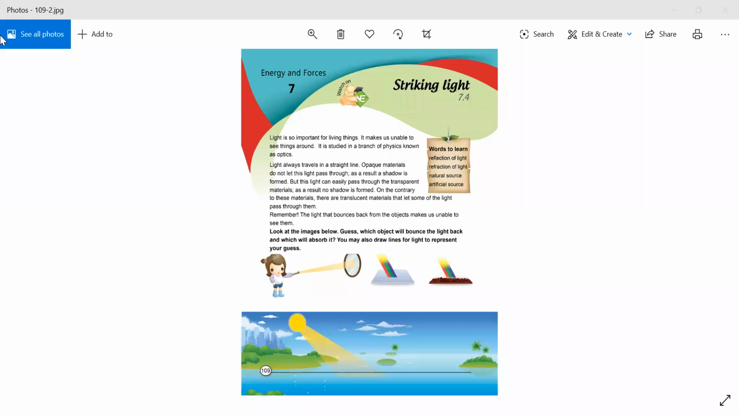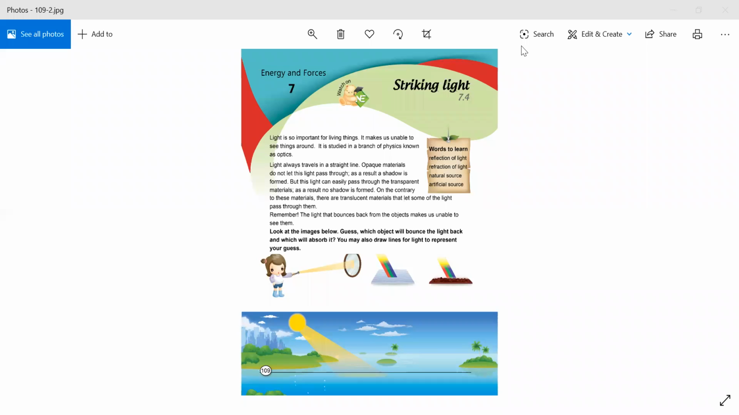Today we are going to study science chapter 7.4, which is striking light. It's in your book, page number 109. Light is so important for living things. It makes us able to see things around. It is studied in a branch of physics known as optics.